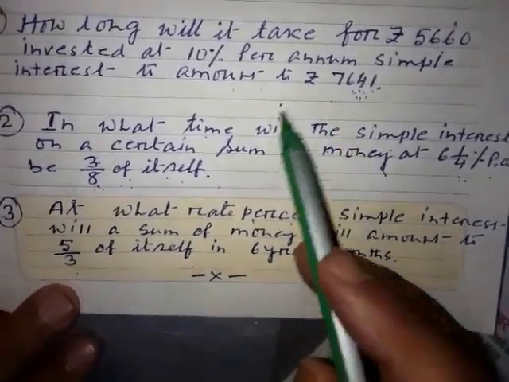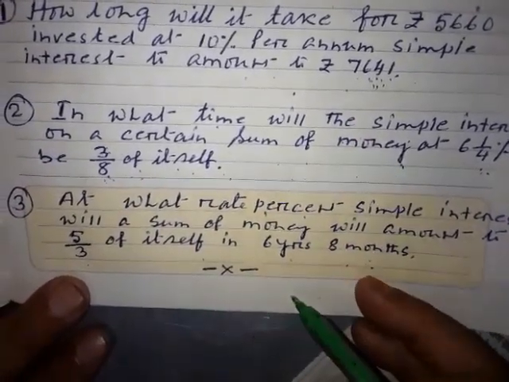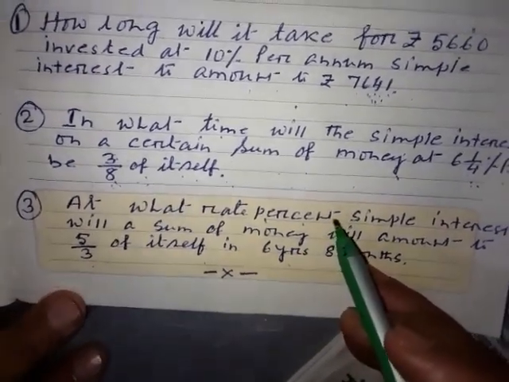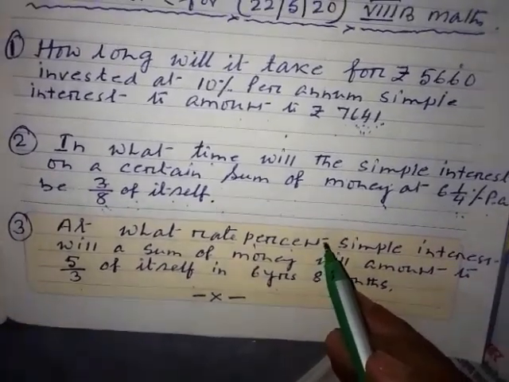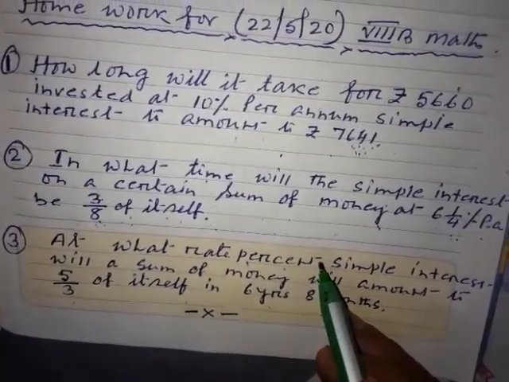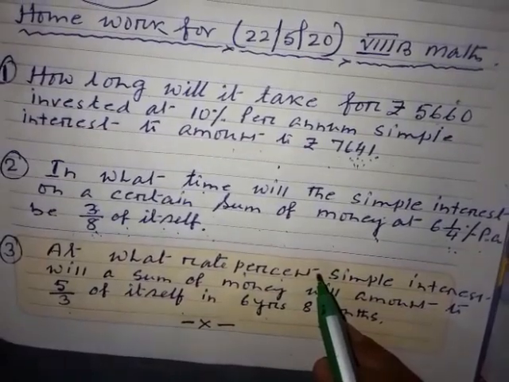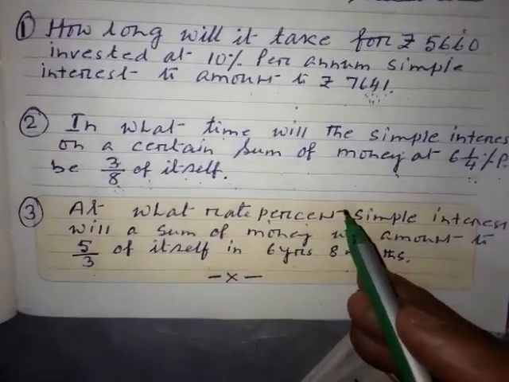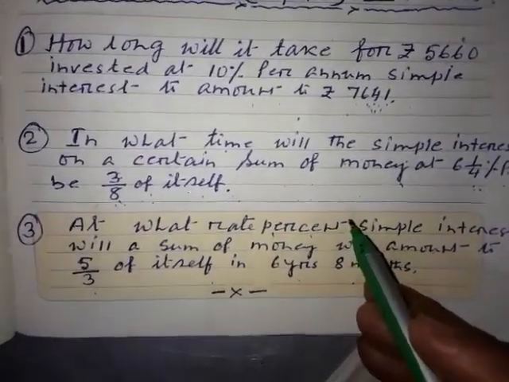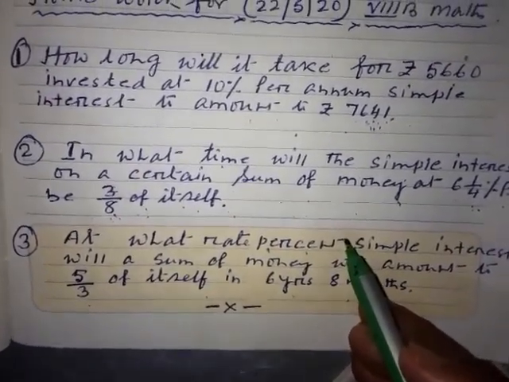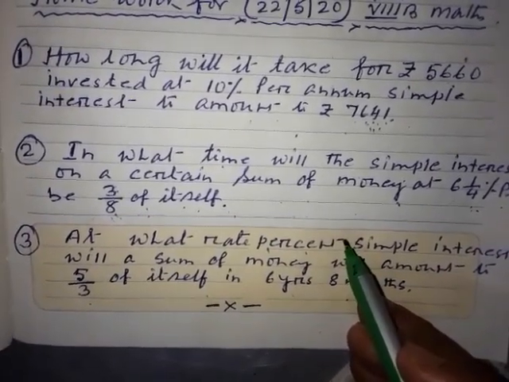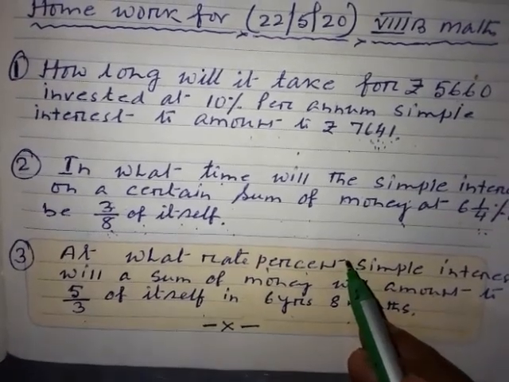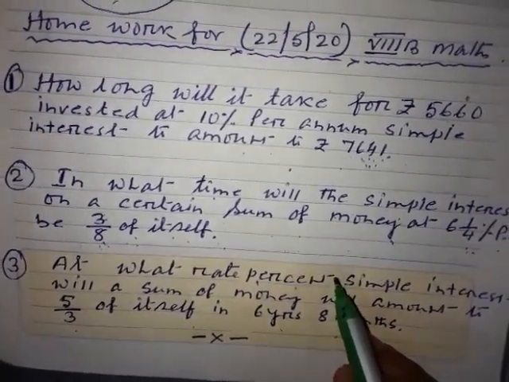So I am just giving you a little bit of a hint how to solve the problems, and you have already solved this type of problems in the beginning when the chapter was taught. If you go to your homework copy and the classwork copy, what was being done in the beginning, you will find this type of problem was solved. What is the difference? Might be the rate is different, might be the value of the principal, and whatever is given is different, but the types of questions are exactly the same as what was being done for you in the beginning of the class. Okay, so please go through that and do it properly.